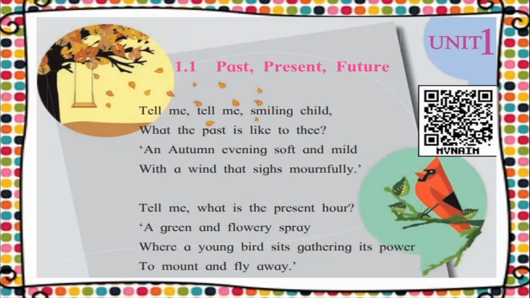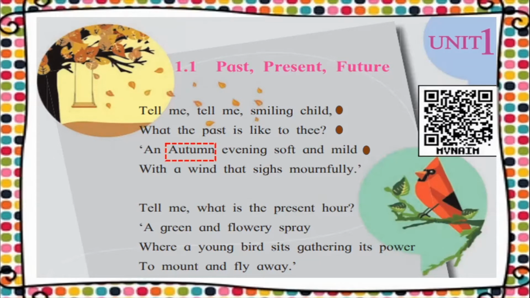So the narrator or the poet is asking the smiling child. I told you in the beginning that when you say smiling child, it could indicate a child who is happy with his life. So the poet is asking the smiling child, what is the past like to thee? Thee means you. And to this the child replies, an autumn evening, soft and mild. So for the child, the past is like an autumn evening.